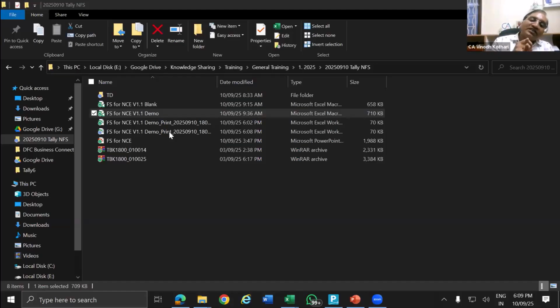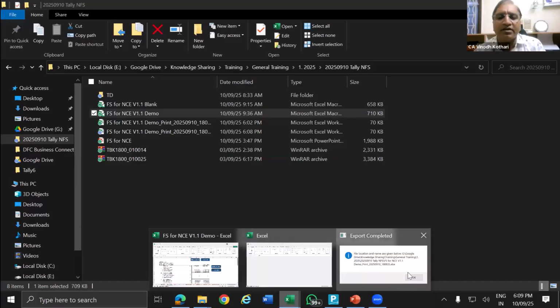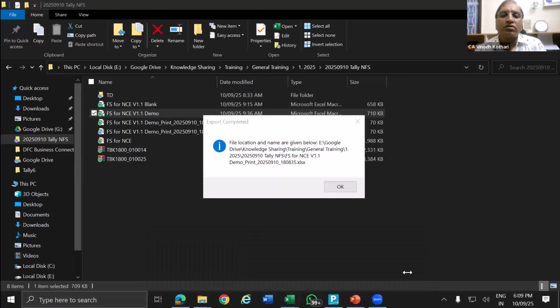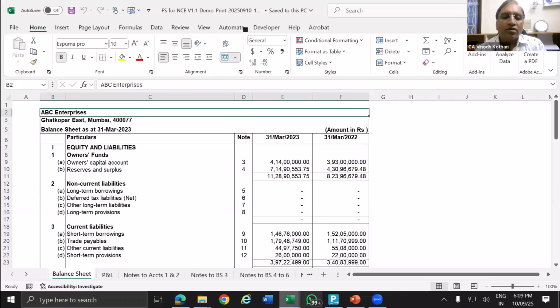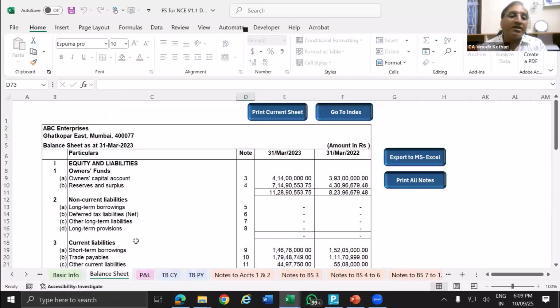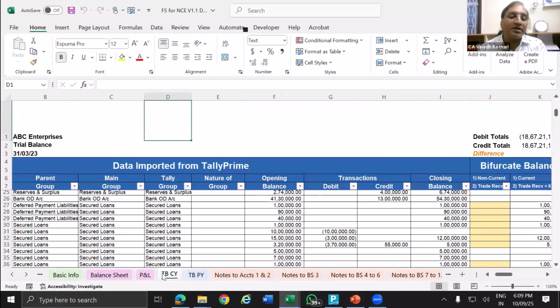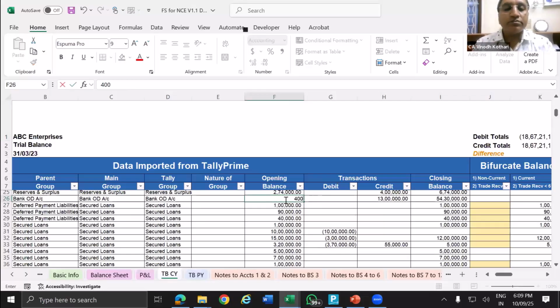Yes, offline adjustment after exporting. See, I doubt whether offline adjustment can be done. Let me check. Because your debit and credit should tally. If an offline adjustment needs to be done, say for example, this is 41 lakhs, and you want this as 2,30,000 and this as 40 lakh. We will try 40.